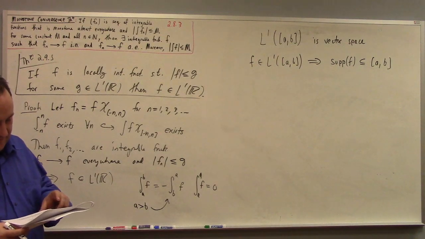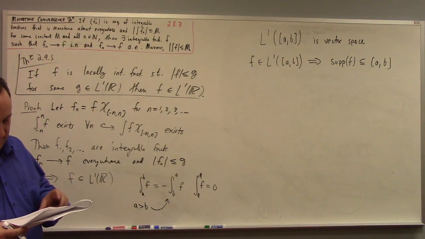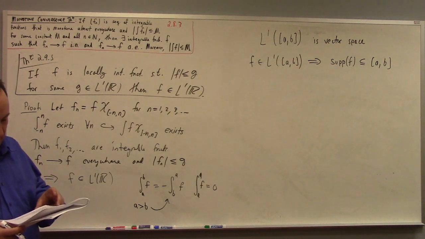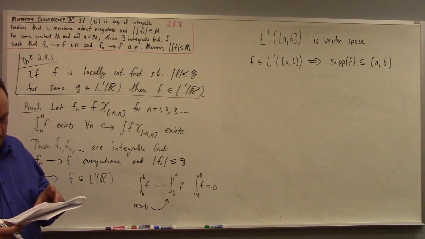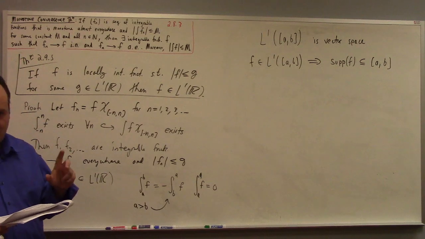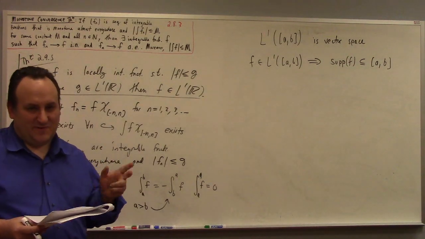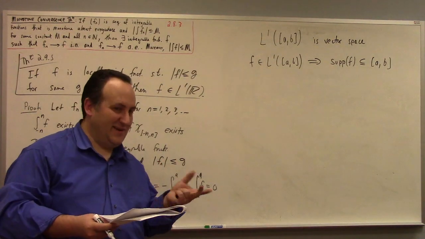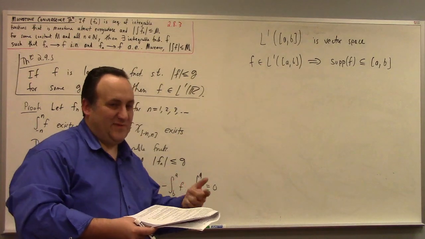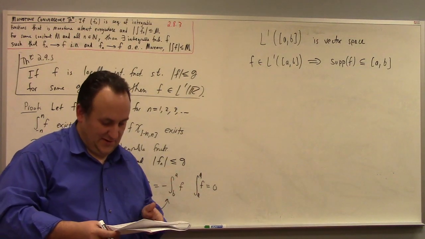He says, well, this is a vector space, and as a subspace, it's a subspace of the Lebesgue integrable functions. It's a norm space, assuming that you're identifying functions which are equal almost everywhere. So it's not really a norm space, but it's almost a norm space for the reasons we discussed before.